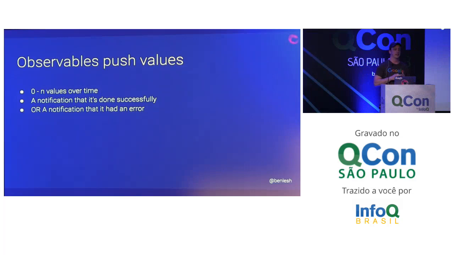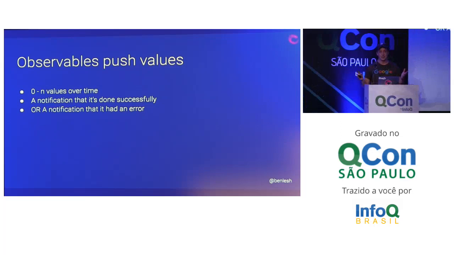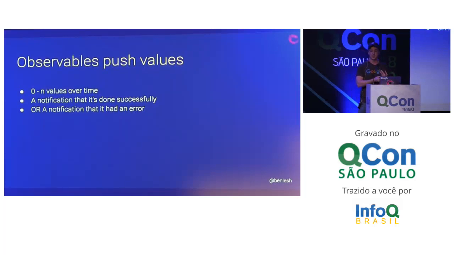The most important thing to note about observables is that observables push values. They can push values synchronously or asynchronously, but they push values at you. You can get 0 values, you can get an infinite number of values. It can happen over any amount of time. They also push a notification when you're done successfully, and they push a notification if it's experienced an error.